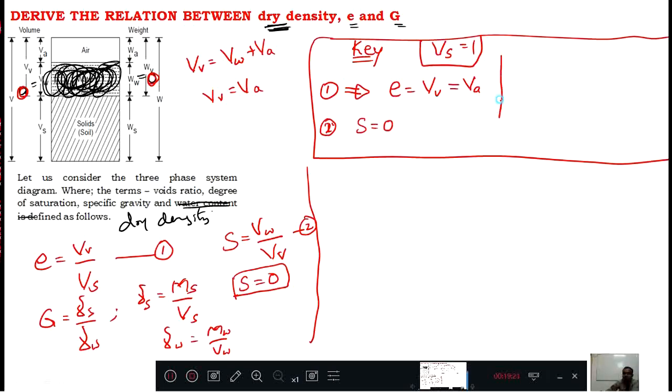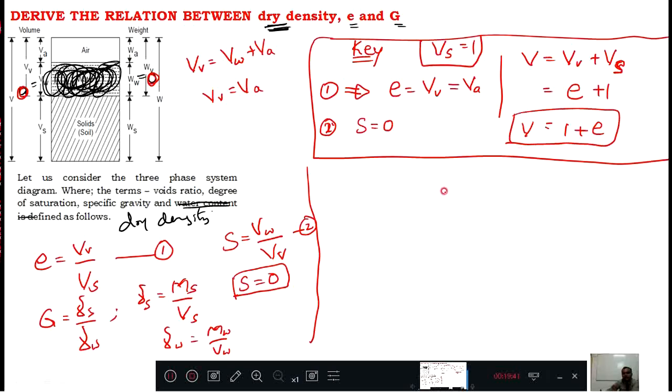Now you know that total volume equals Vv plus Vw plus Vs. Then Vv is nothing but E, and Vs is 1, therefore total volume is 1 plus E. Now coming to the dry density, which is dry mass divided by total volume.